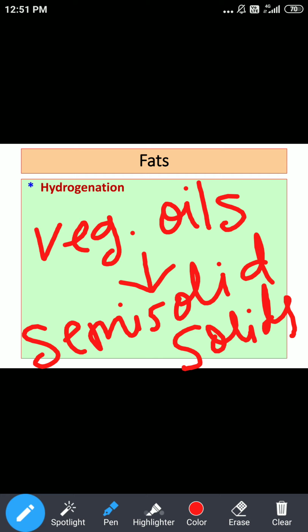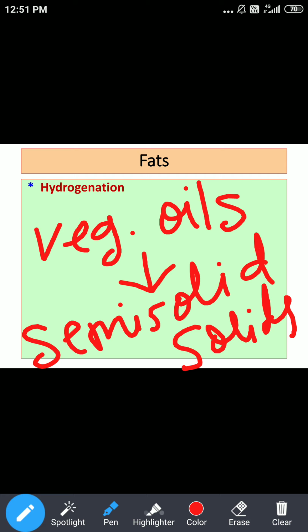They are in liquid state. Whenever hydrogenation is done, this physical state changes. So these liquid vegetable oils get converted into semi solid or solid fats. So liquid to solid is one change.